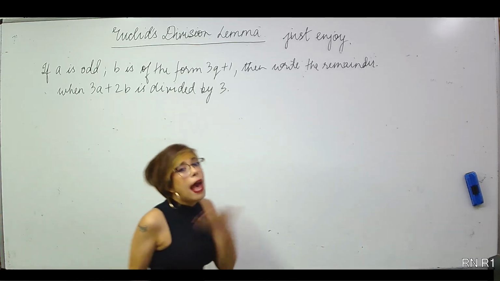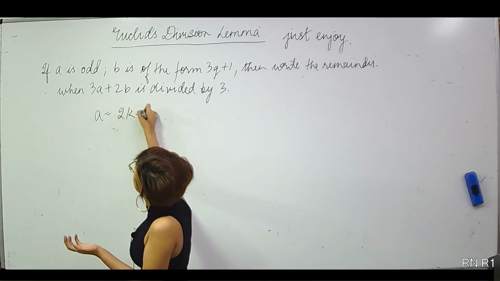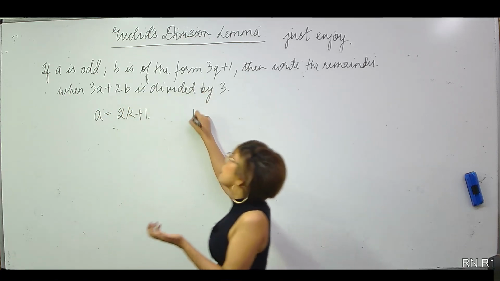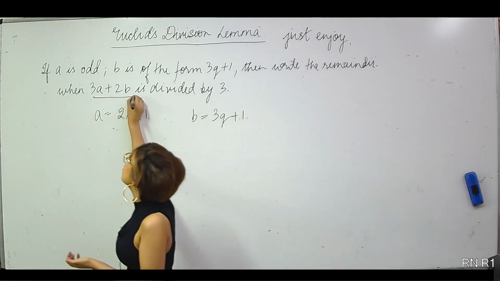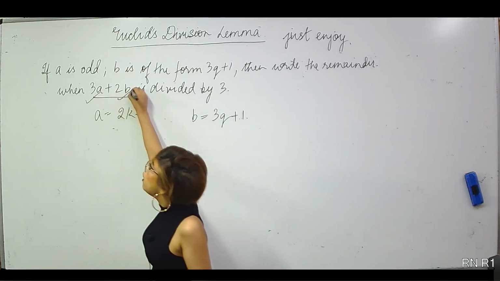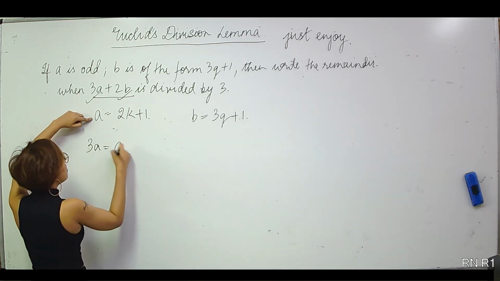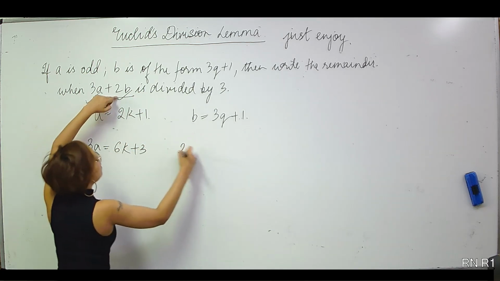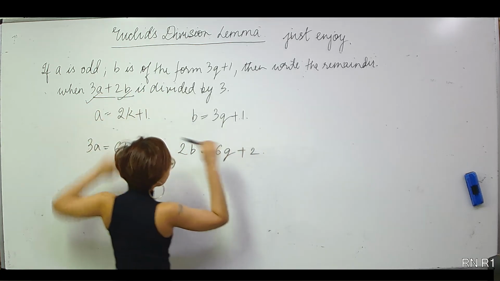Now he says a is odd. That means I can easily write that a is of the form 2k plus 1. b of the form it is given, that is 3q plus 1. Now he is talking about 3a plus 2b. That means he is talking about 3a and 2b. So let me make 3a first, which is multiplied by 3, so that is 6k plus 3. Now 2b is obviously multiplied by 2, that is 6q plus 2.